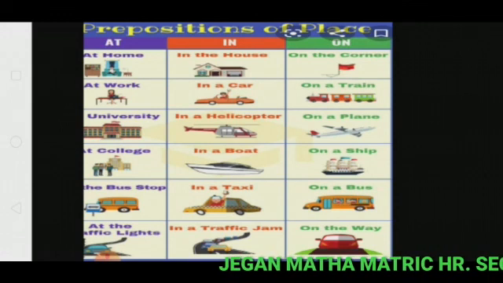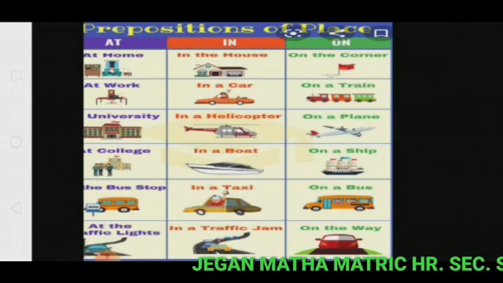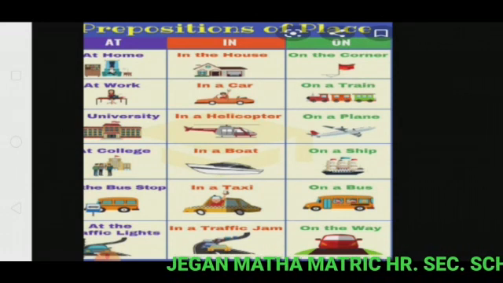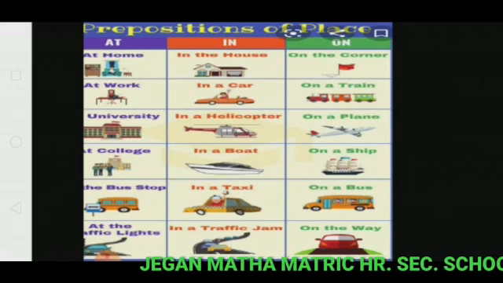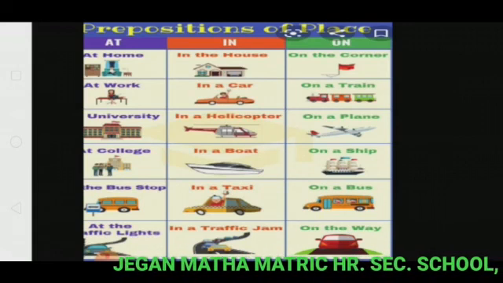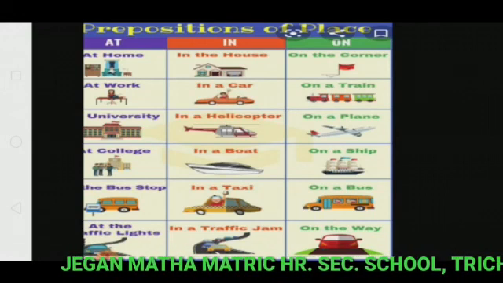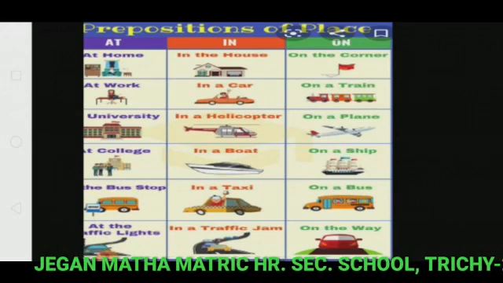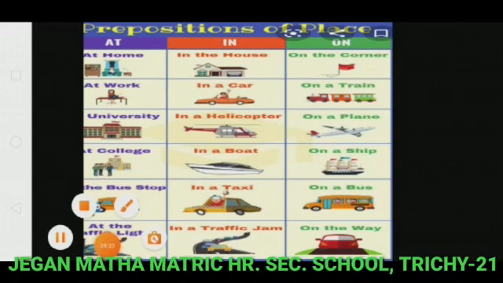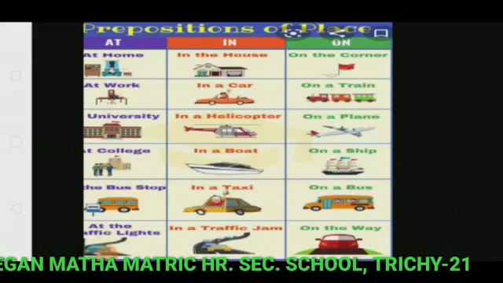For example, I am standing inside the classroom. I am teaching inside the classroom. Inside refers to a preposition of place. So, what is a preposition?